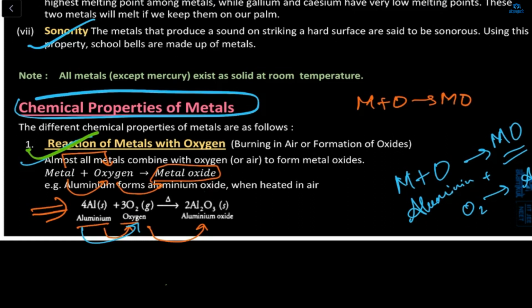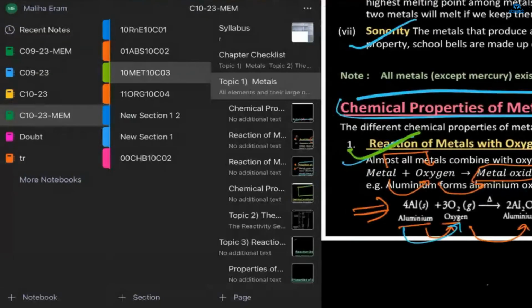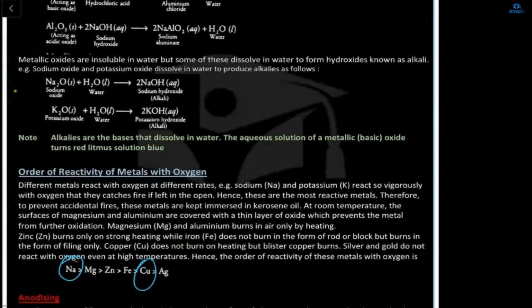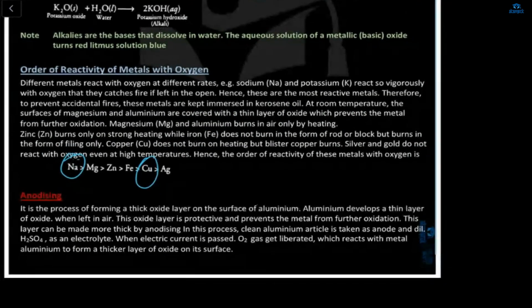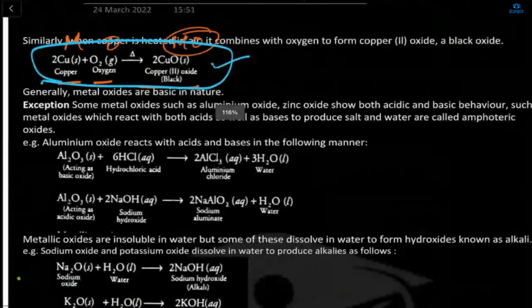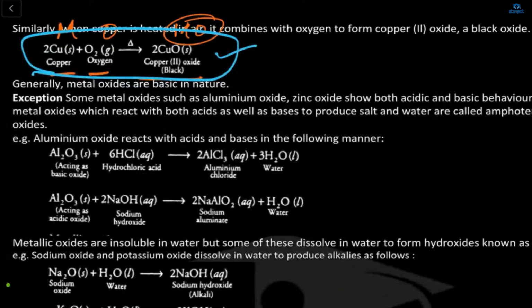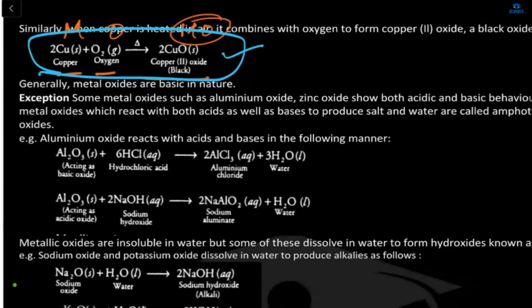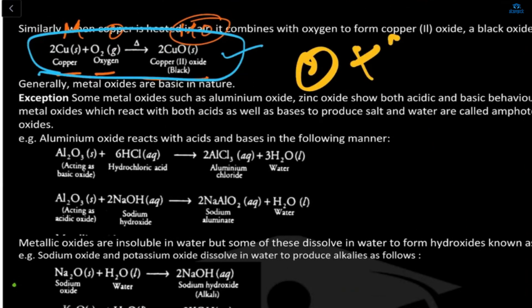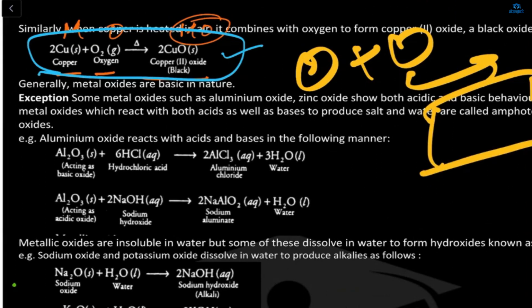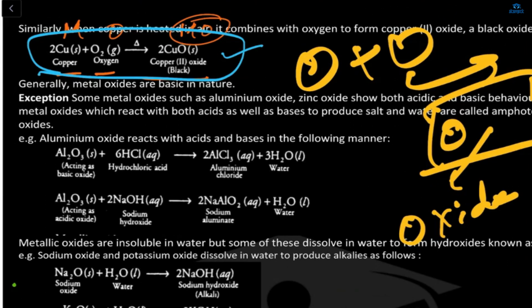So chemical properties are like metal with oxygen. A reaction of a metal with oxygen: metal and oxygen give metal oxide. I'm only revising this chapter so that it will be easy for you. For example, copper and oxygen give copper oxide. Simply write any metal plus oxygen, and it will give you the final product, that metal oxide.